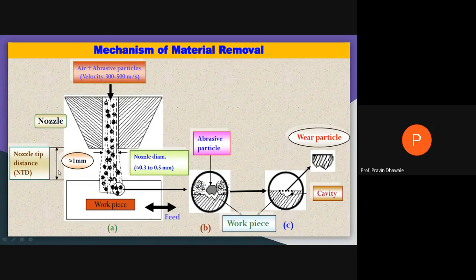And this arrow will show the feed, means we are keeping this distance constant, and you have to remove the material from the workpiece. For that purpose, we can provide the lateral movement for the workpiece, right? This will be the linear movement, and vertical it will be a lateral movement, right? So this feed will show the movement of the workpiece in order to remove the material from this workpiece.